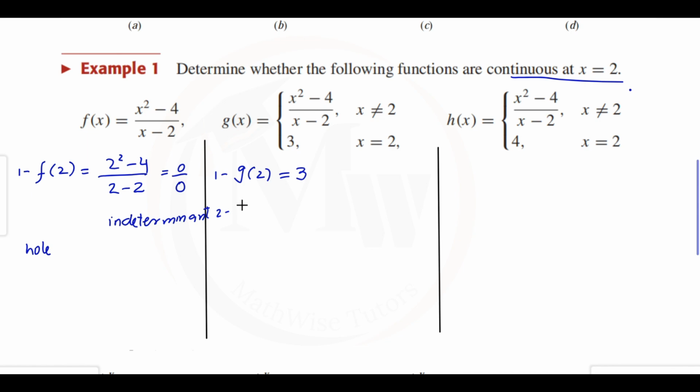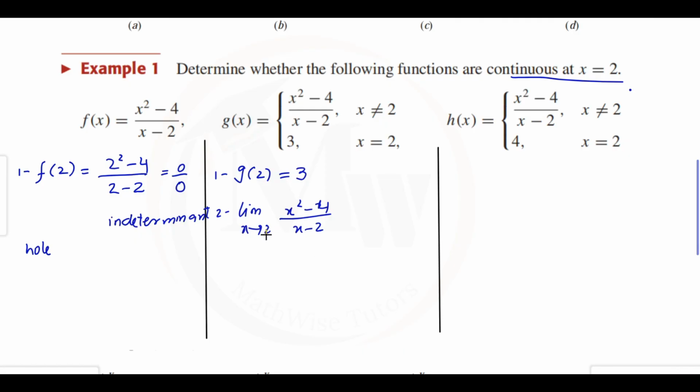In the second part, we need to check the limit. For the limit, we use the first expression. When x approaches 2 in the g function, (x squared minus 4) over (x minus 2), if we plug the value in, it will be 0 by 0.